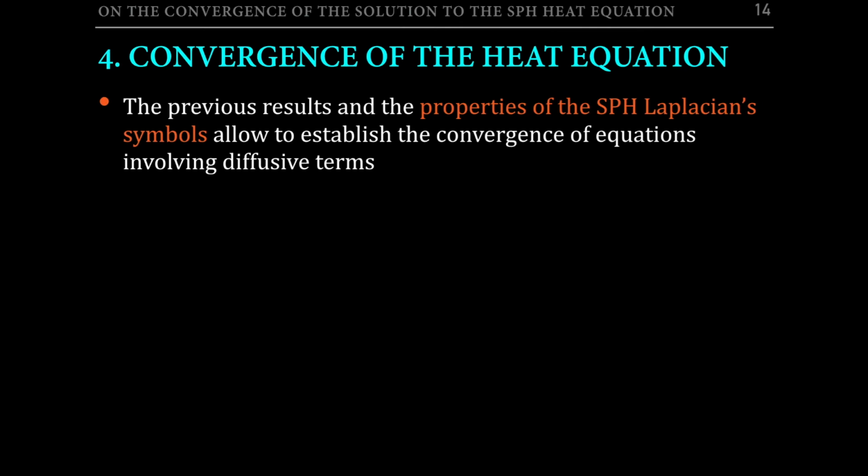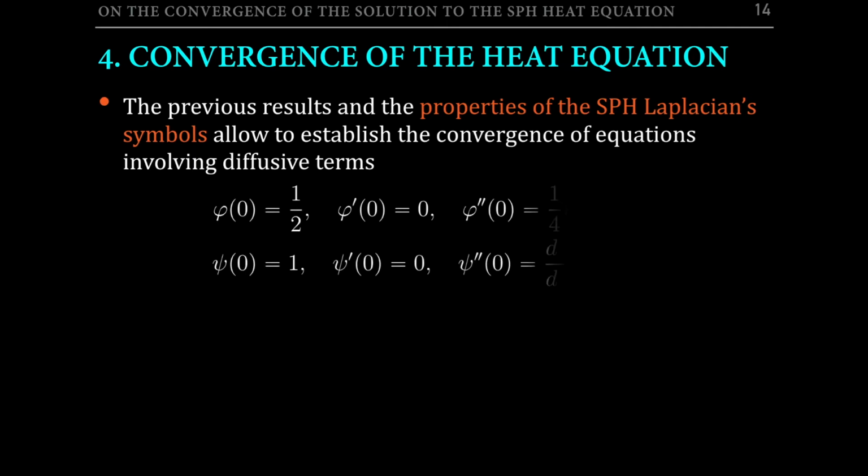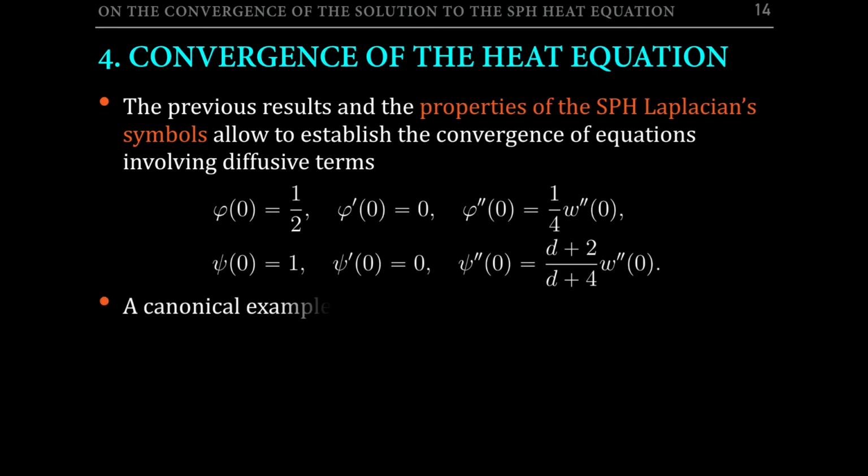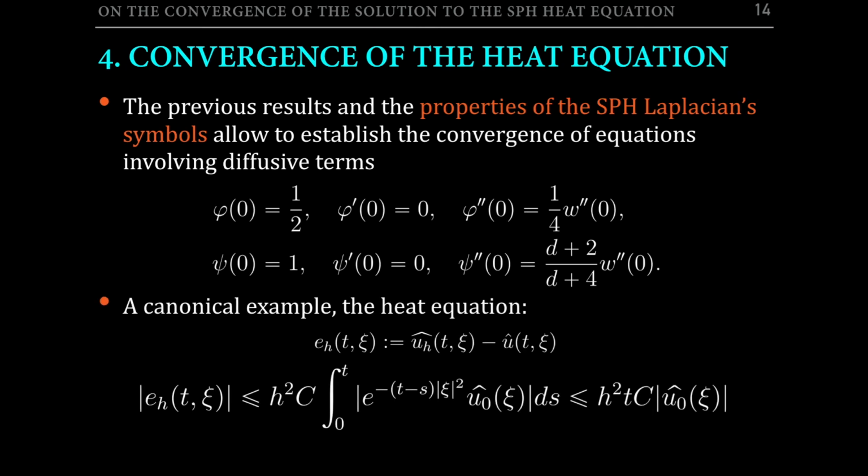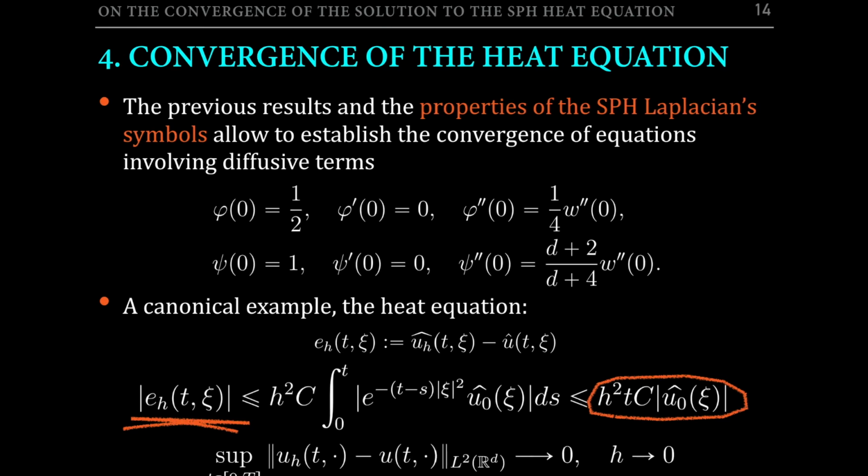So, with the previous results, and taking into account the properties of the SPH Laplacian symbols, more precisely the properties of the functions phi and psi, we can establish the convergence of equations involving diffusive operators. In particular, the heat equation is a canonical example, so let us define the error between the exact solution and the SPH solution, and this leads us to the following expression with which we can bound the error by this term here on the right. This, in particular, allows us to establish the convergence in terms of the L2 norm.